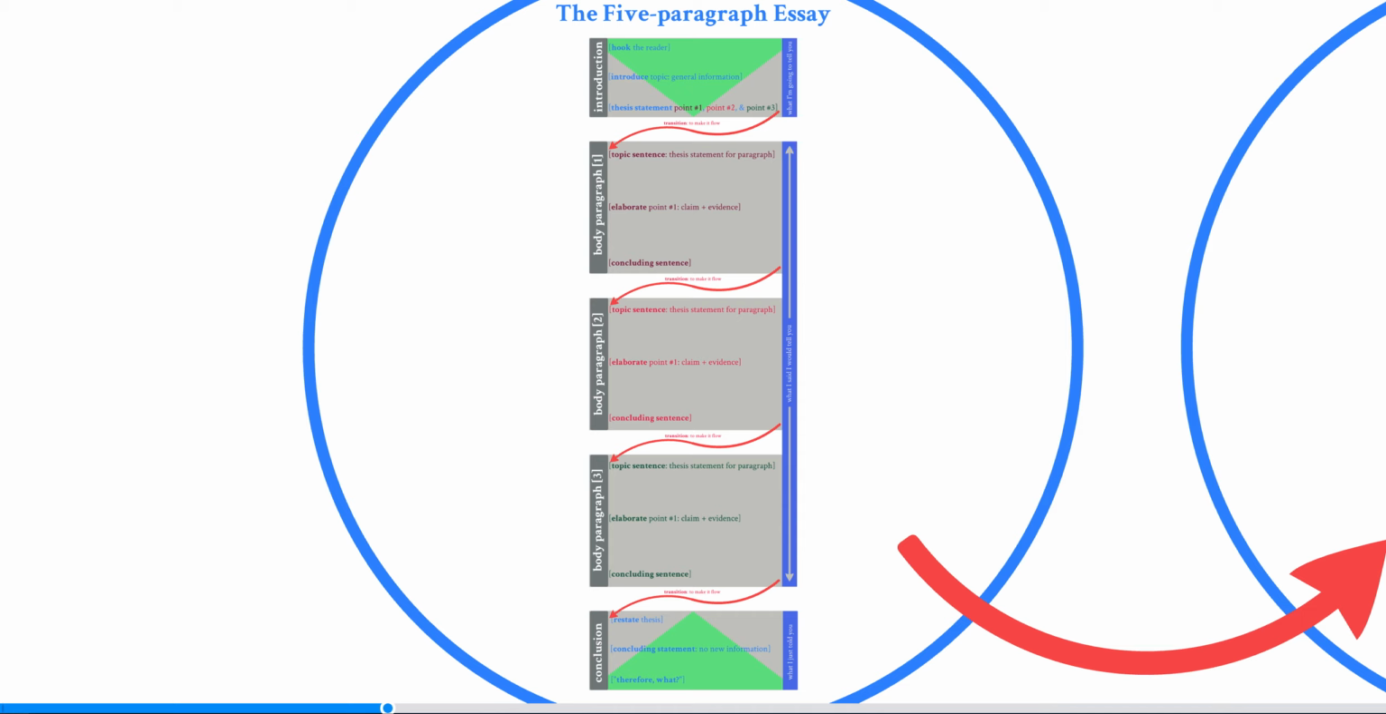So overall, what you're doing in the 5-paragraph essay is really one essential thing. In the introductory paragraph, you're telling them, this is what I'm going to tell you. In the body paragraphs, you're then telling them, hey, this is what I told you I would tell you. And then in the concluding paragraph, you just restate, hey, this is what I've just told you.